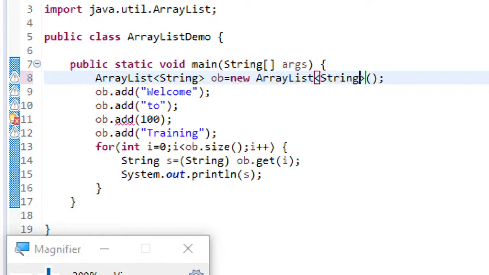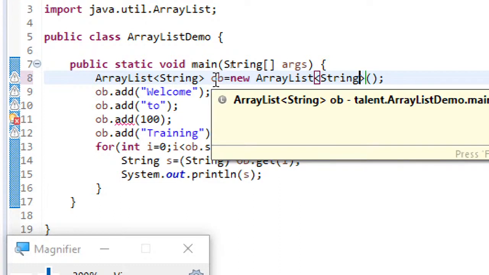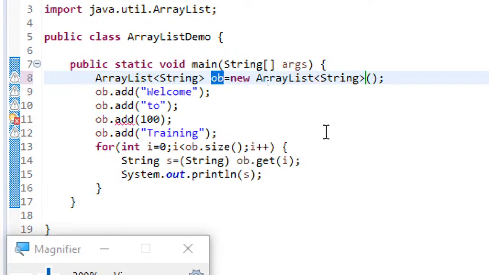Now you can see it is showing me a compile time error, and what is the only thing I just added here? I just made this ArrayList object a generic class which will be of String only. That means this ob, which is an ArrayList object, is capable of storing only one type of objects, that is Strings only. That's what I am declaring within the angular brackets. So this is what generics is, which was introduced from Java 5 onwards. This is the advantage.